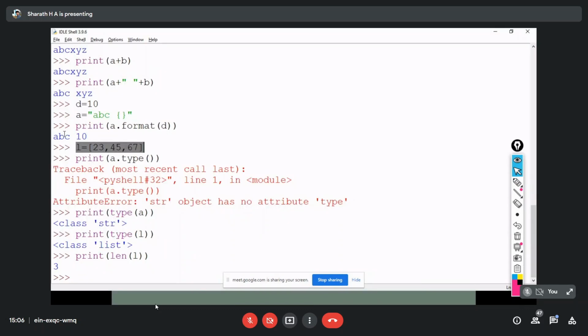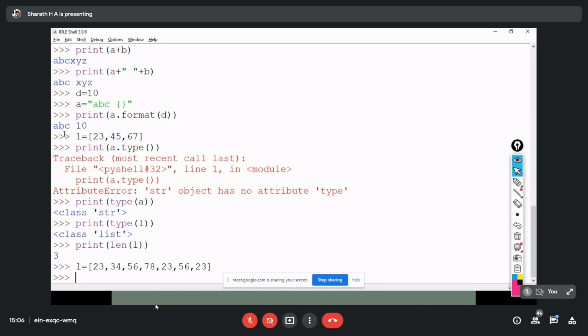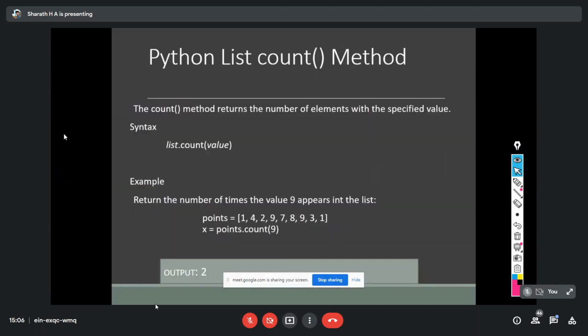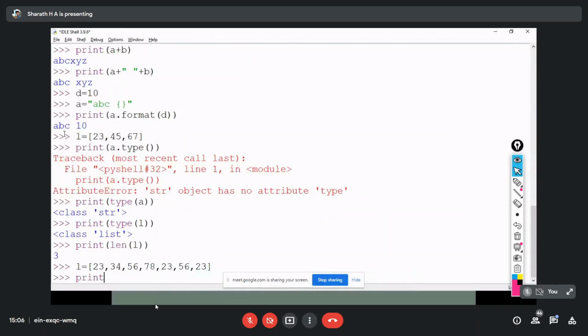Now I'll make a change for this L. L equals 23, 34. Sorry, list, right? List should be within square brackets. So 23, 34, 56, 78, again 23, 56, okay, again 23. Now how many 23s are there in the list? The value 23 is in the list 3 times. Is it right?